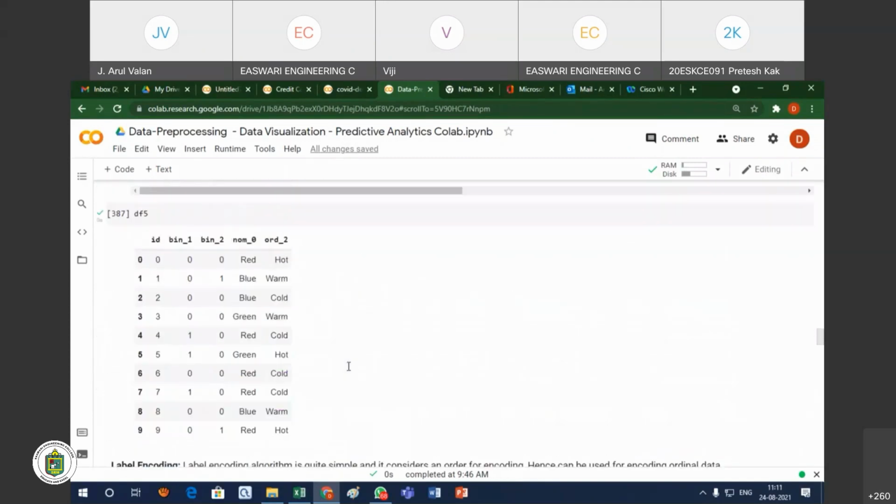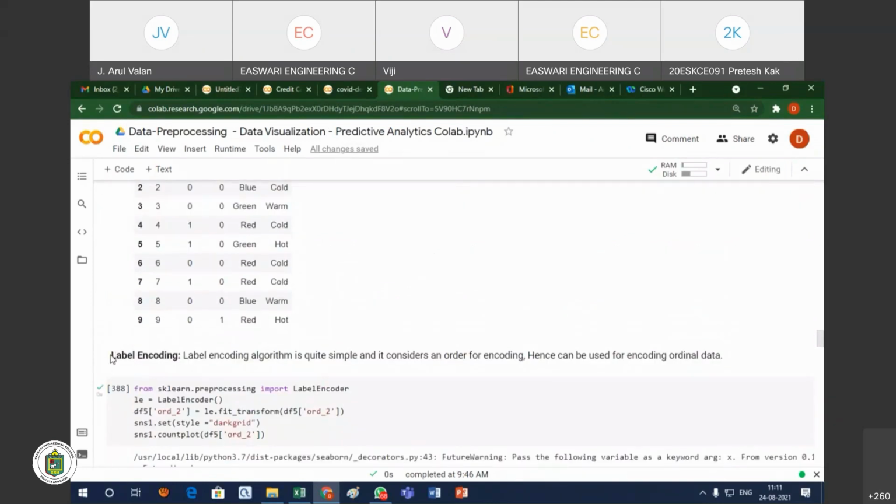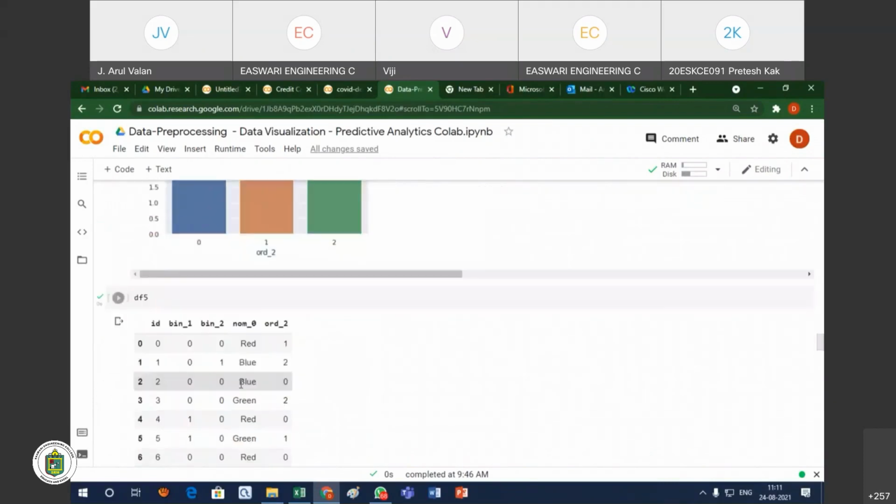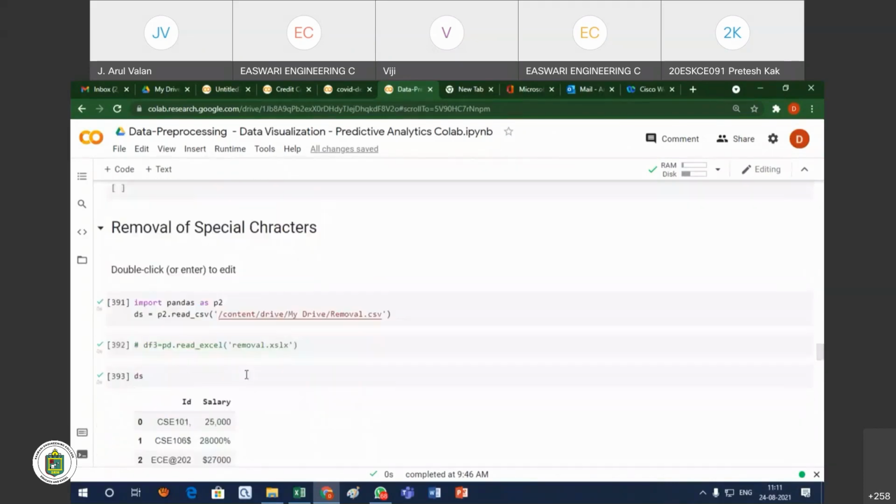So some of the encoding schemes are there: label encoding, one-hot encoding, hash encoding. Some of the encoding mechanisms are there. With the help of encoding, we can convert the categorical value into the numerical value. Okay, so this is the way. No need to spend more time.